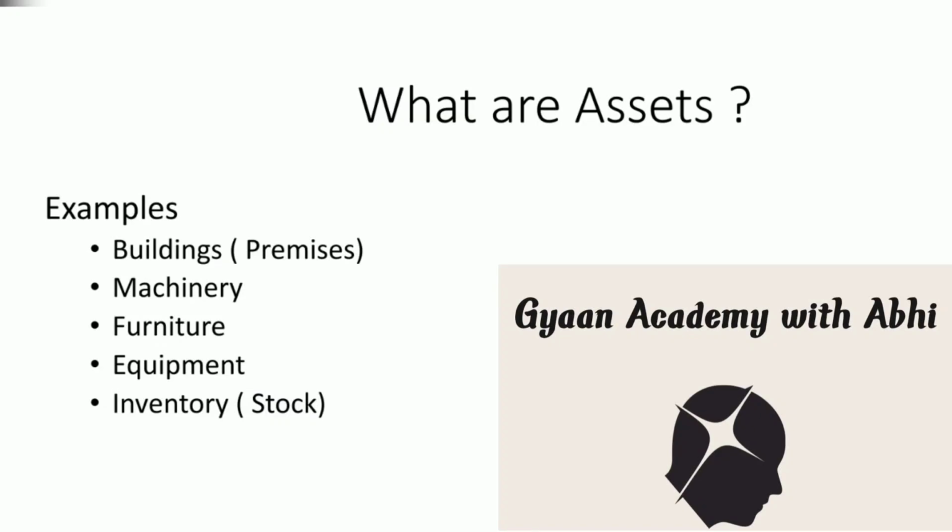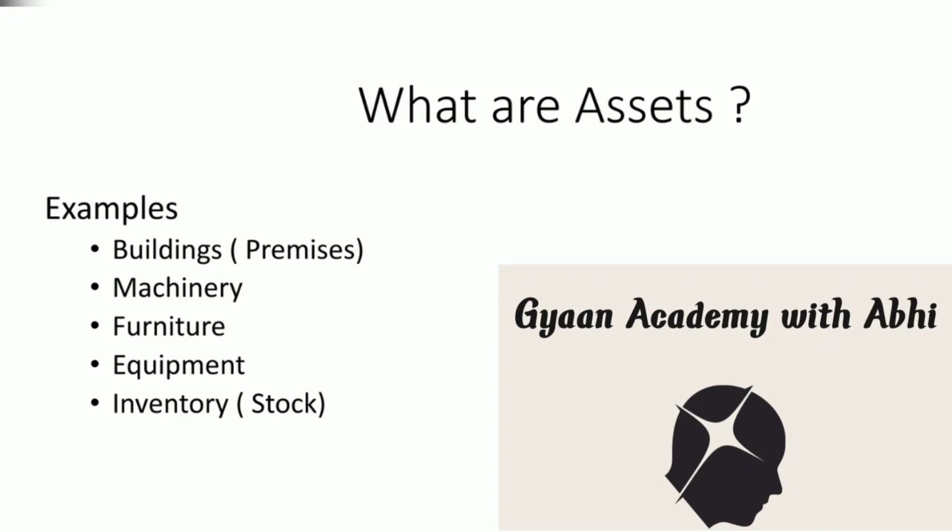Here it would also include any sort of fixture or fitting or any other equipment, say fans or air conditioners that are installed in the premise where the production happens or where the office is. All of that also becomes a part of your assets.